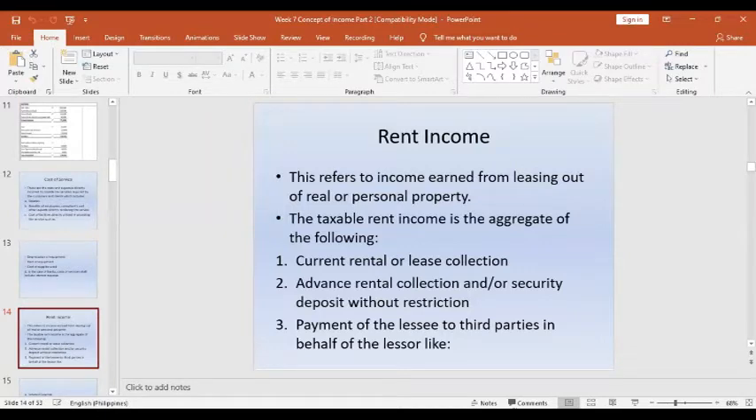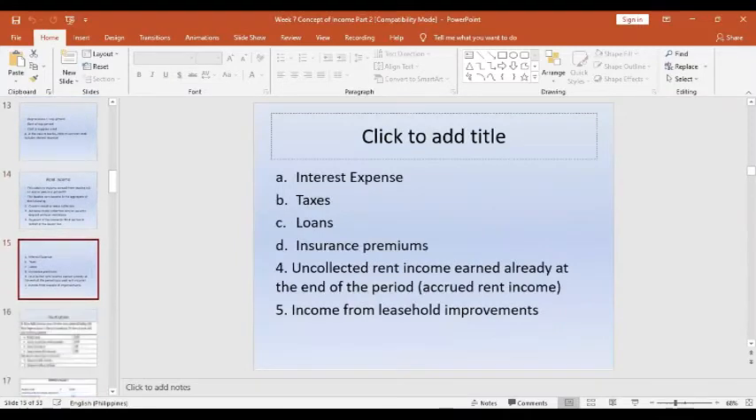Okay, so what are the compositions of the rent income subject to tax? The current rental or the lease collection, the advance rental collection or cash advance or security deposits without any form of restriction, and payment of the lessee to third parties on behalf of the lessor, like the interest expense, the taxes, the loans, insurance premiums, uncollected rent income earned already at the end of the period, and income from the leasehold improvements. So those are the inclusions for the taxable rent income.